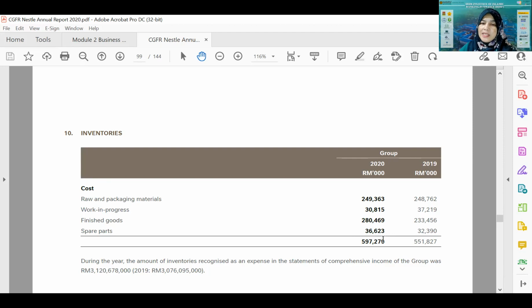Spare parts are anything related to the machinery or the motor vehicle. So these are all the inventory. Initially the inventory amount is 551. Now in the year 2020, at the end, it will be higher, 597.